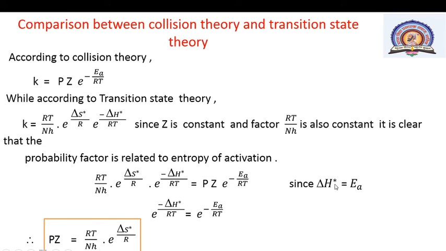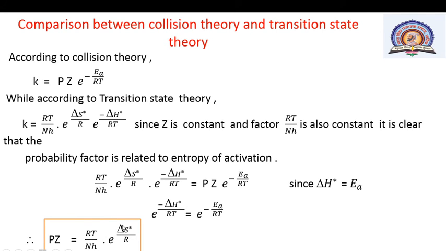Since delta H star is equal to Ea, finally PZ is equal to RT divided by NH into e raised to delta S star, the change in entropy of activation, divided by R. The probability factor is related to this term.